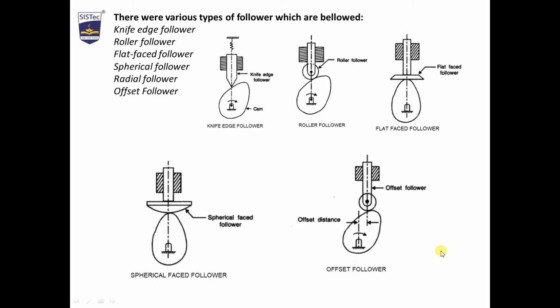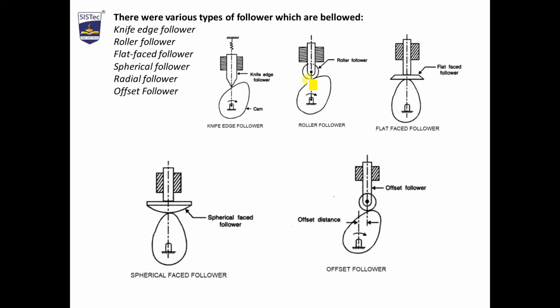Next is types of follower. There are various types of follower which are as below. Knife edge follower. We are able to see the knife edge in this. In this knife edge, the follower has the edge like a knife, but it is not primarily used because its edge deteriorate and will displace the follower. So it is obsolete. It is not at all used.